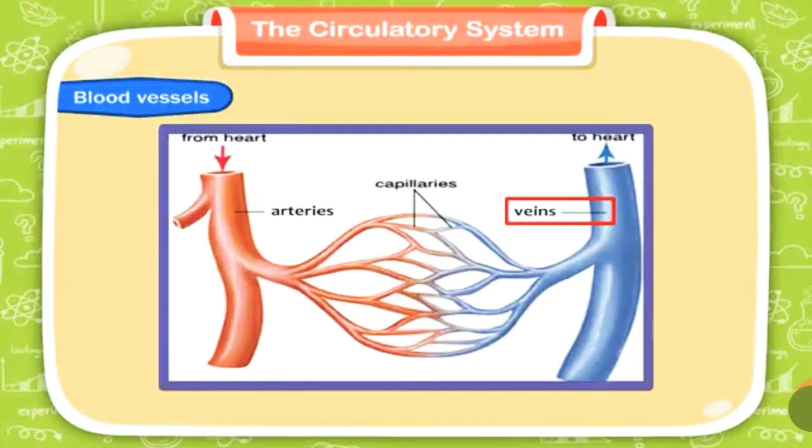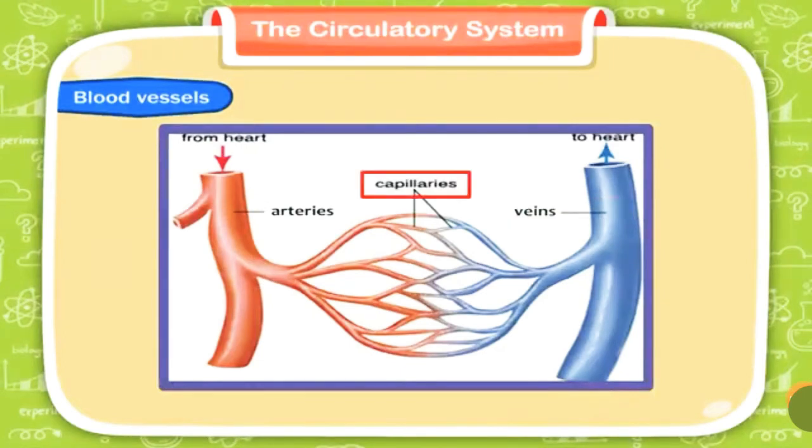Veins carry the impure blood, that is deoxygenated blood. That means blood rich in carbon dioxide. So deoxygenated blood means the blood which is rich in carbon dioxide. That means impure blood. So these veins will carry the impure blood from different parts of the body and send it back to the heart.